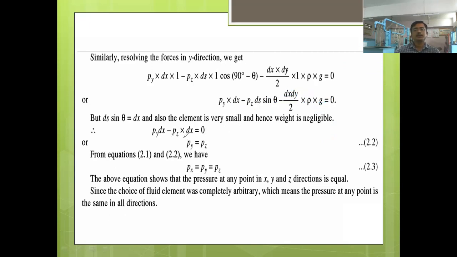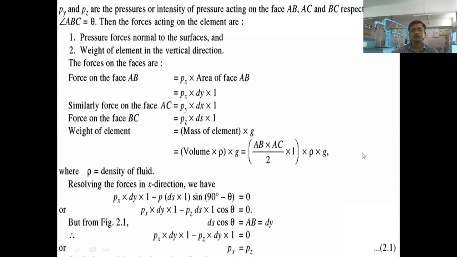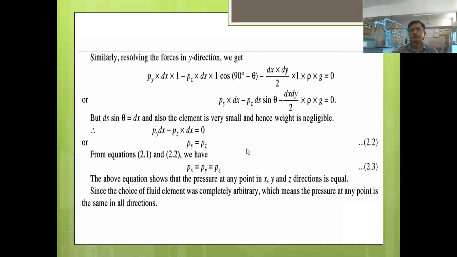And equating these two, if we take this on the RHS, it will become Py dx is equal to Pz into dx. This dx will get cancelled and you will finally get the equation Py equal to Pz. This is equation number 2. Okay, so these two equations we have got here. Now if you look at equation number 1, it is Px equal to Pz, and equation 2 is Py equal to Pz.